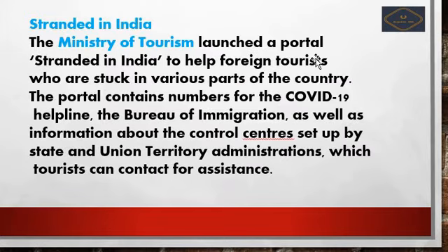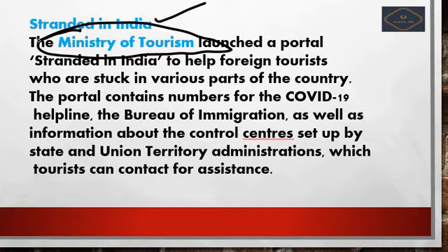Next we see Stranded in India. What is this? It was launched by the Ministry of Tourism due to the COVID-19 pandemic, that is coronavirus.